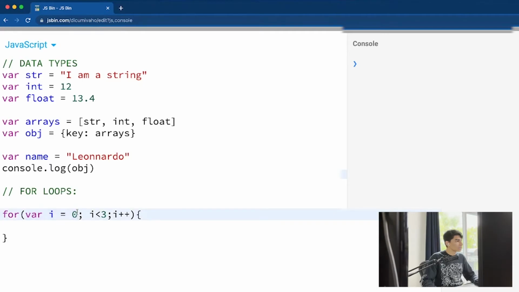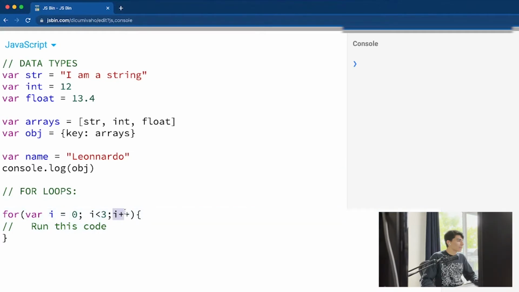You don't have to use this every time, but it's good to make it like this. You make the variable i, which is going to be the index, and then this one is going to be the condition. I know it looks like a heart or something. When i is 0 here, then the second thing is when i is still less than 3, it's going to run this code here. Okay, so run this code.